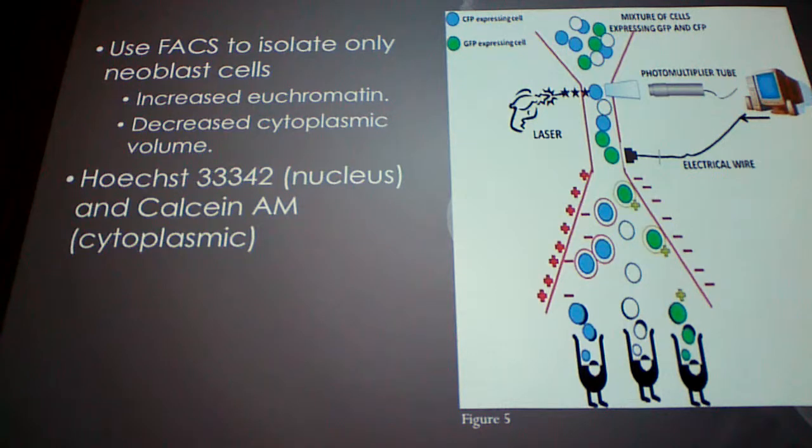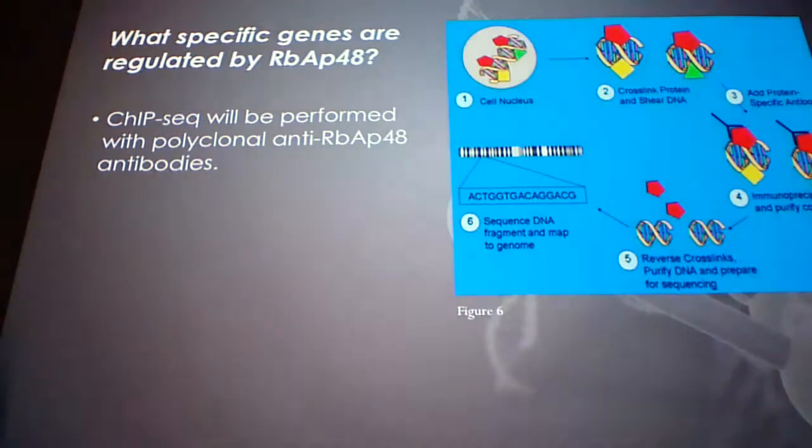Okay, so we know that RBAP48 expression is limited to neoblasts, so we're going to use FACS to take out the neoblasts, and we're going to do that based on 2 inherent neoblast characteristics. Neoblasts have increased euchromatin, so their DNA is less condensed, and they have decreased cytoplasmic volume. That's the basis on which FACS is going to separate the neoblasts out.